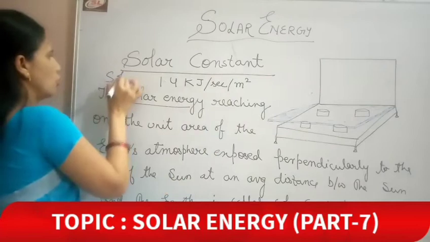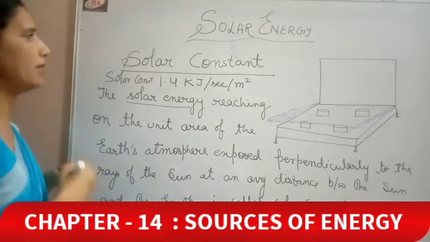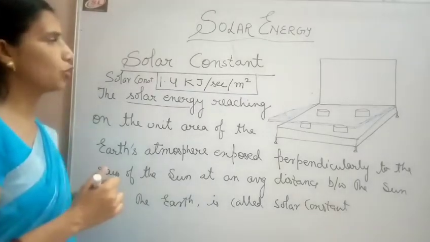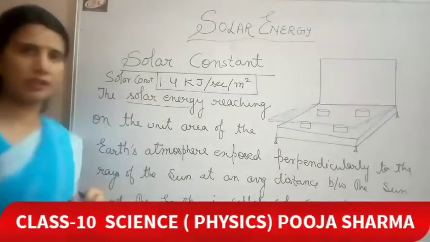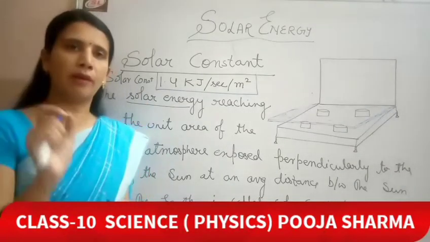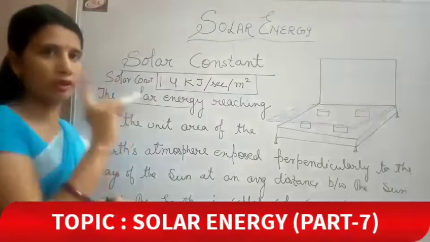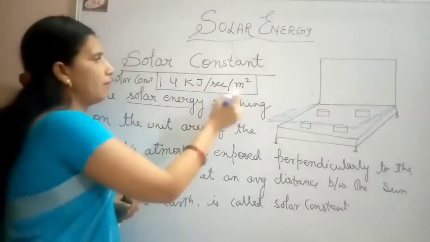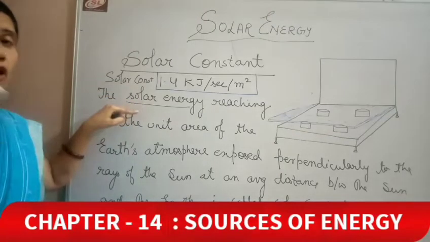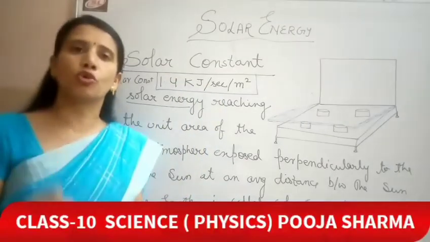That's it. Solar constant is 1.4 kilojoule per second per meter square. Kids, this question has come in the exam, so you should know the value of the solar constant as well as its definition also. If somehow you forgot the definition, you can remember it with this value. Kilojoule stands for heat, it is the unit of heat, second is time, meter square is the area. So the solar energy reaching on a unit area of the earth's surface in a given time period is known as the solar constant.